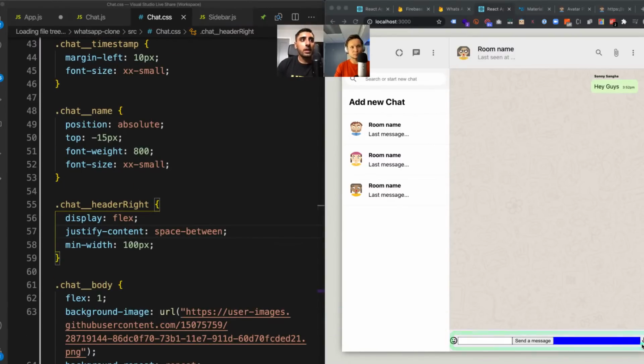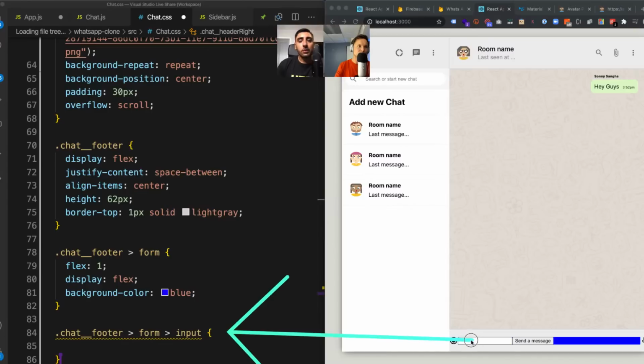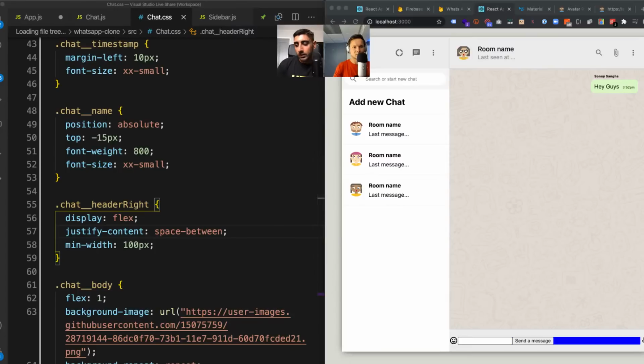But what I'm going to do now is target the input inside of that form. Then I want to do flex one, so I want the input to take up the majority of the space. So I'm going to do flex one on the input field, like this, and then a border radius of 30 pixels, like this. Let's go ahead and save that.